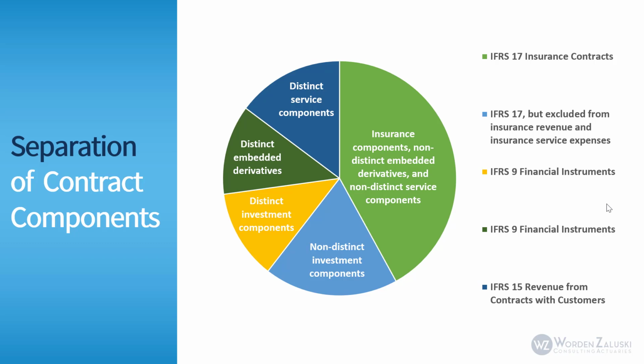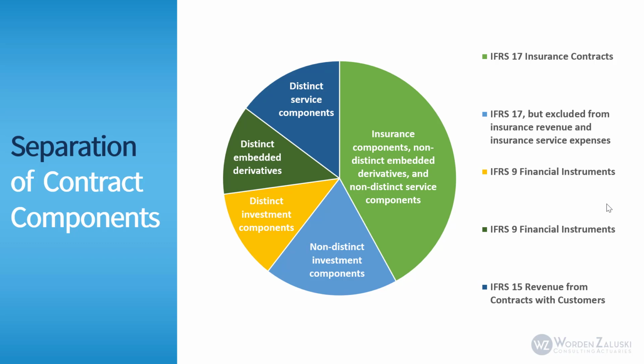The dark green piece of the pie represents distinct embedded derivatives, and these are not subject to IFRS 17, but subject to IFRS 9. And finally, the dark blue piece of the pie represents distinct service components, and these again are not subject to IFRS 17, but they are subject to IFRS 15. So whether IFRS 17 applies or not would depend on whether the component is distinct or non-distinct.